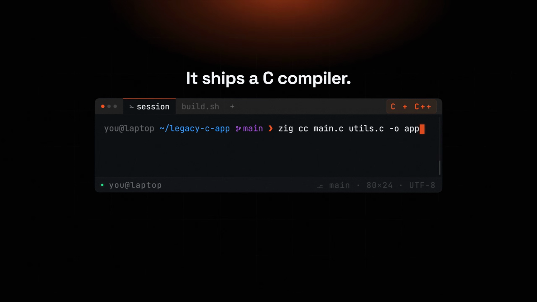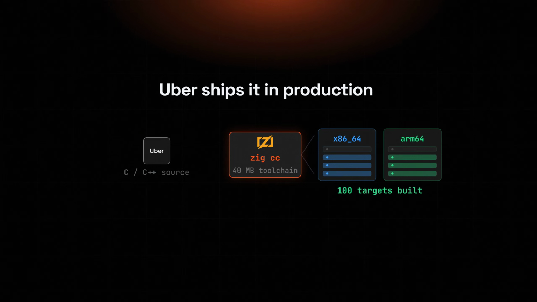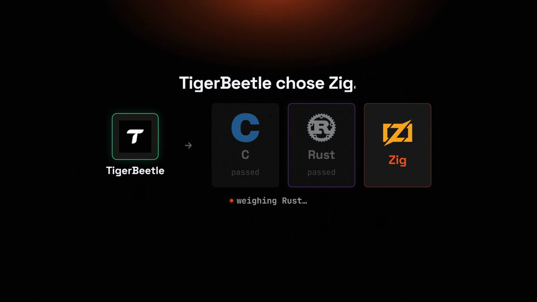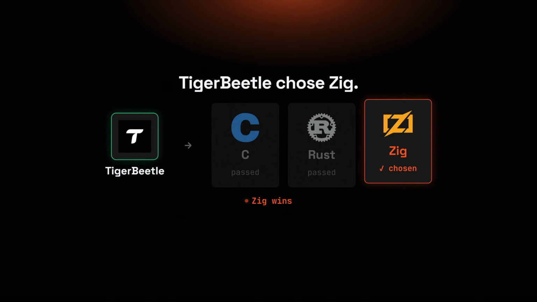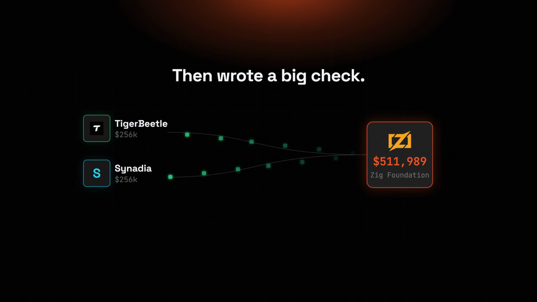Start with the part that should worry C. Zig ships a full drop-in C compiler. Uber uses it to build its own C and C++ in production. TigerBeetle bet its entire database on Zig, over C, and over Rust. Then wrote the Zig Foundation a $500,000 check.